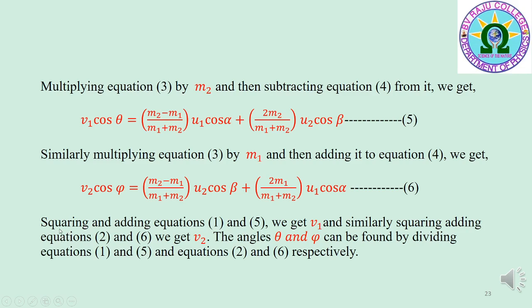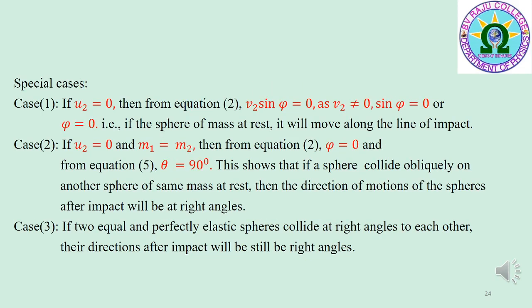Now, squaring and adding equations 1 and 5, we get v1, and similarly squaring and adding equations 2 and 6, we get v2. The angles theta and phi can be found by dividing equations 1 and 5 and equations 2 and 6 respectively. Here also the derivations are not necessary. The oblique collision between two spheres can be described by using equations 1, 2 and 5 and 6.